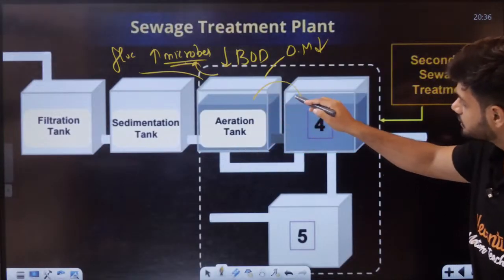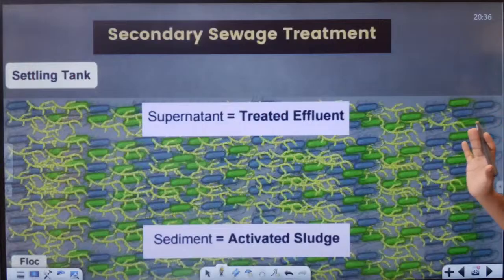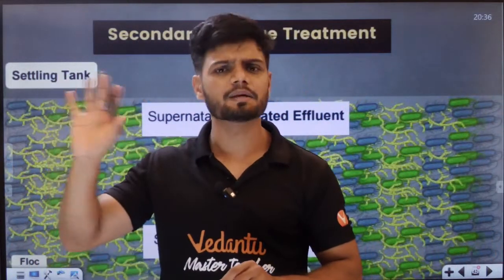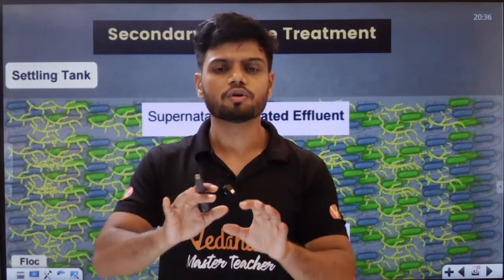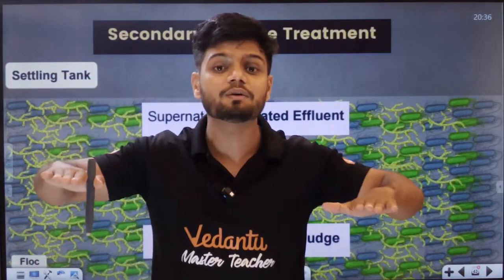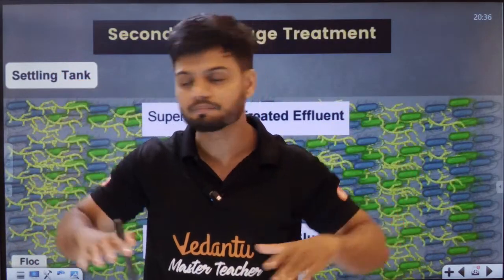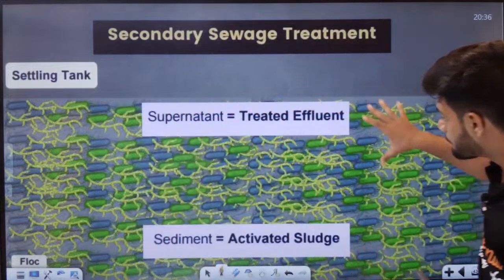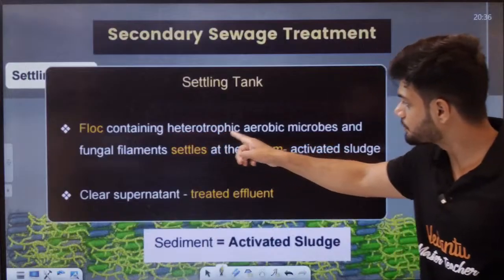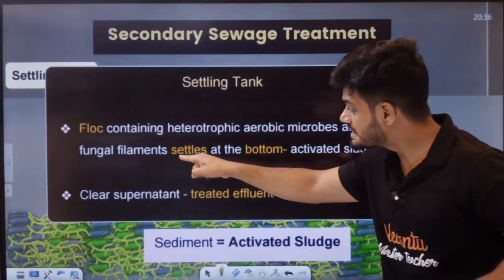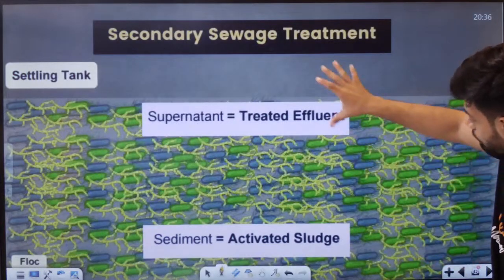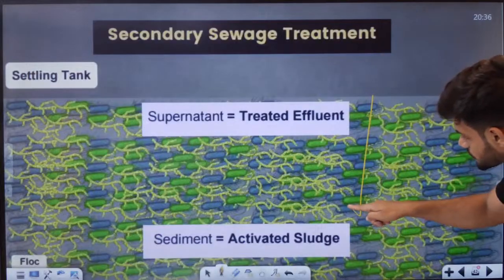After the aeration tank, the next tank is called the settling tank. Settling tank is just like the sedimentation tank. Here also we leave the tank just to settle. Again, because of gravity, all of these bacteria will be able to go down. So the flock containing heterotrophic bacteria and fungal filaments settle at the bottom. All of these bacteria go down now, students.